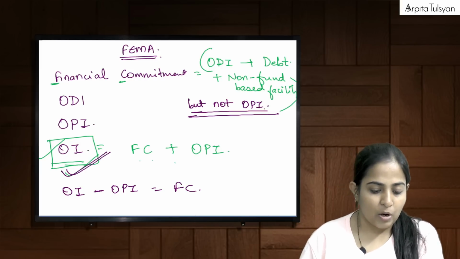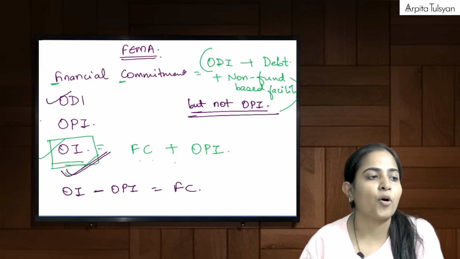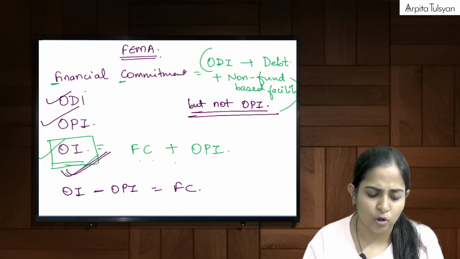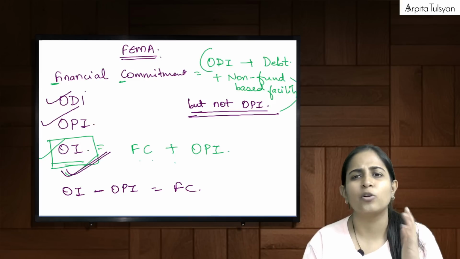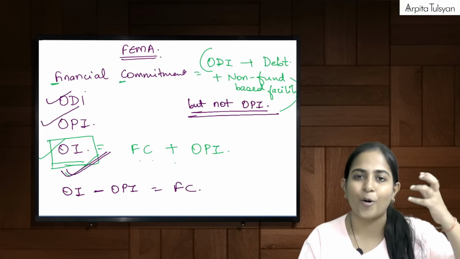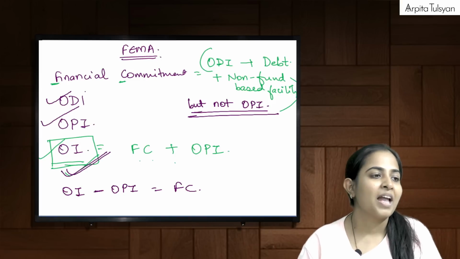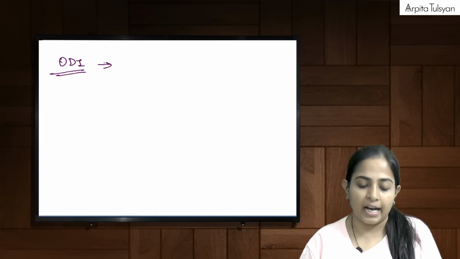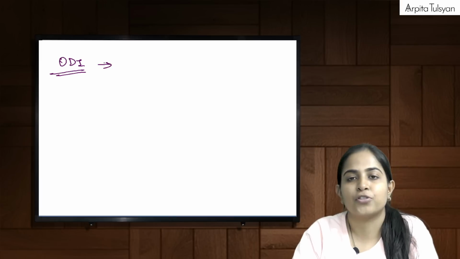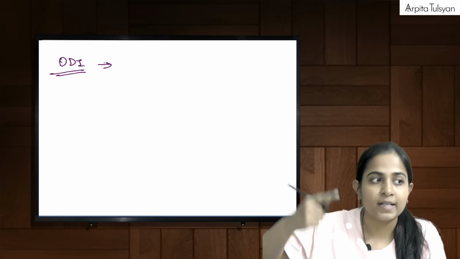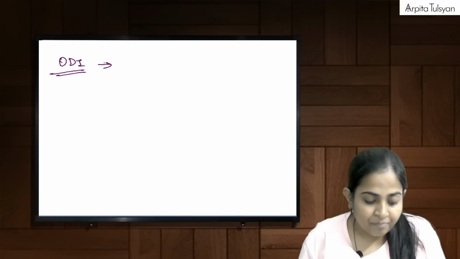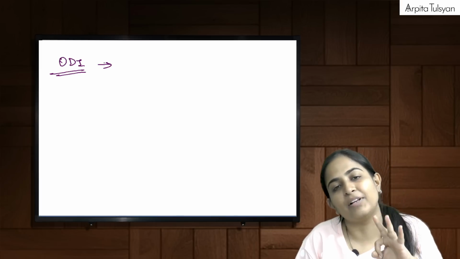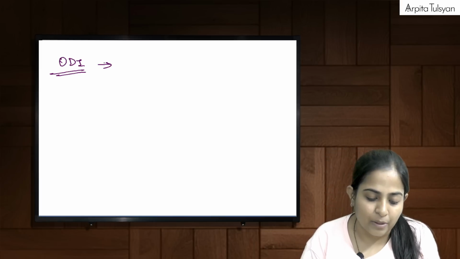Yes. Okay. Now the two important terms: one is the ODI and the other one is OPI. Let's do this also so that we will be free and we can go ahead to the simpler definitions. Important definitions will be done till here. So now going on to the term ODI. First of all, the full form is overseas direct investment. Now just try to understand here. Three things will be included.